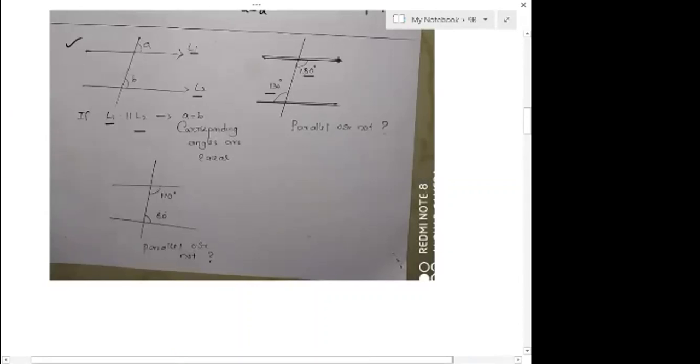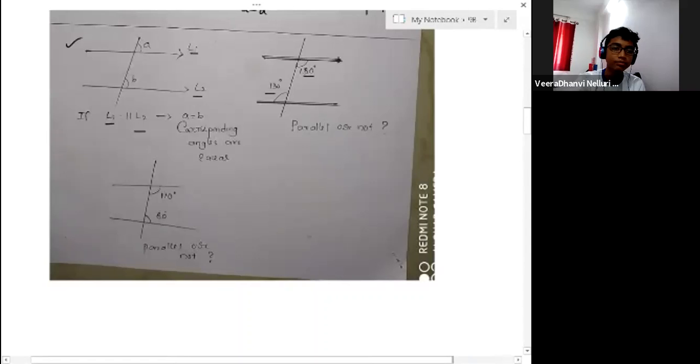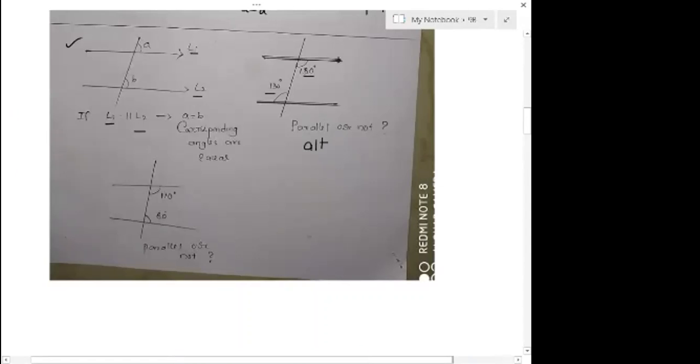So how do you decide whether the lines are parallel or not? Check what type of angles are these two angles. They are alternate angles, alternate interior angles. So are they equal here? They are equal. So because these angles are equal, we can tell that lines are parallel.